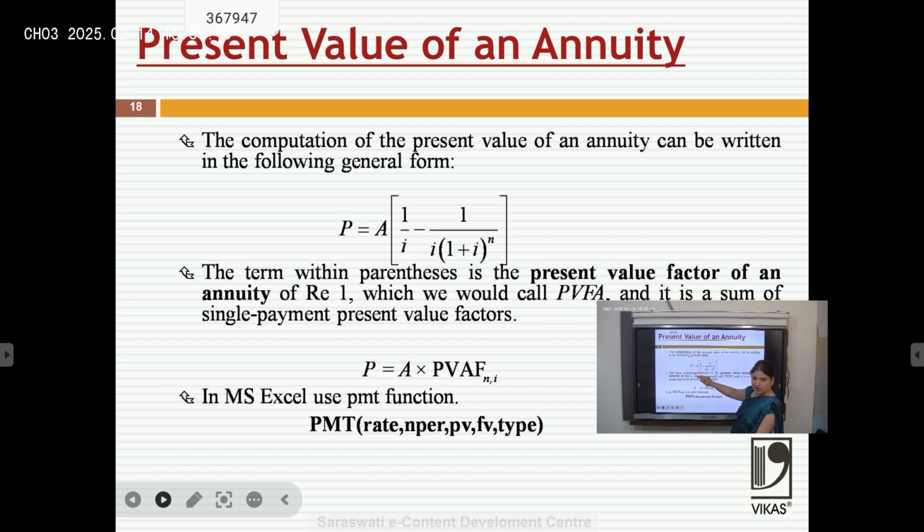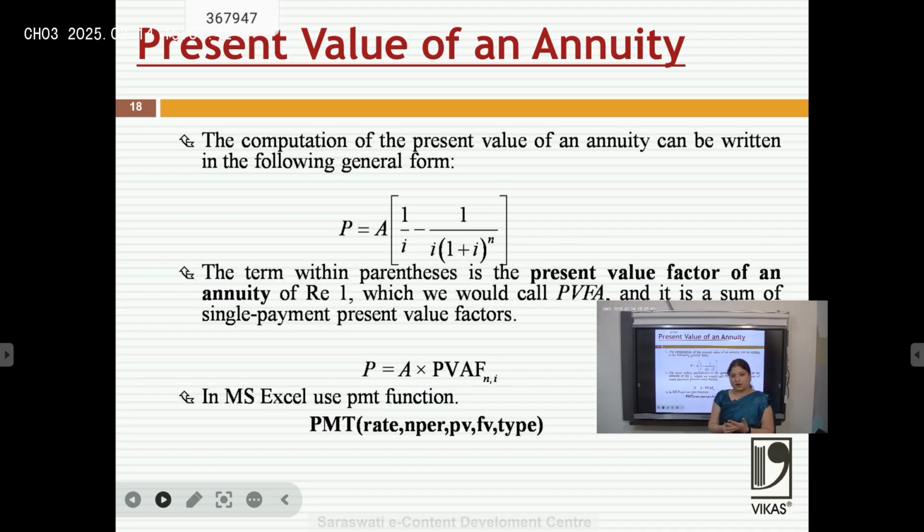The present value of an annuity is equal to annuity into 1 upon i minus 1 upon i into (1 plus i) to the power n. Here also we have a table, called the present value annuity factor table. Earlier we used the present value factor table; here we take the present value annuity factor. This table adds up the values.